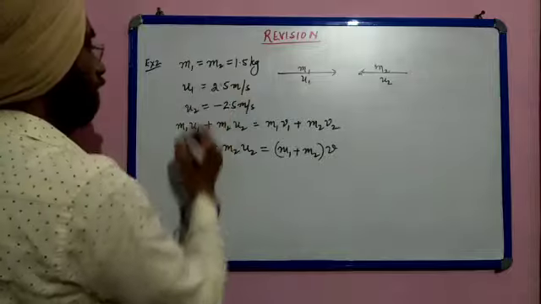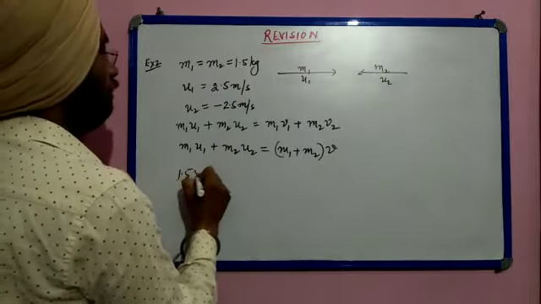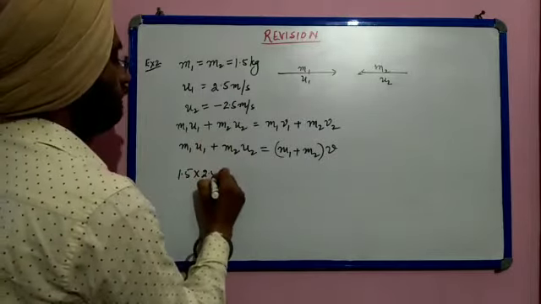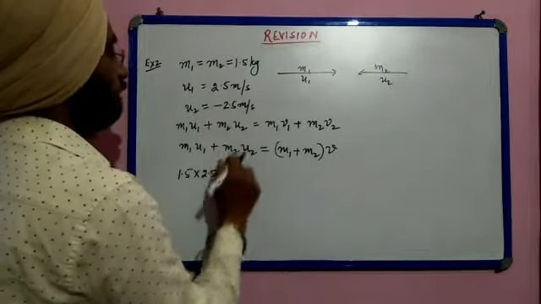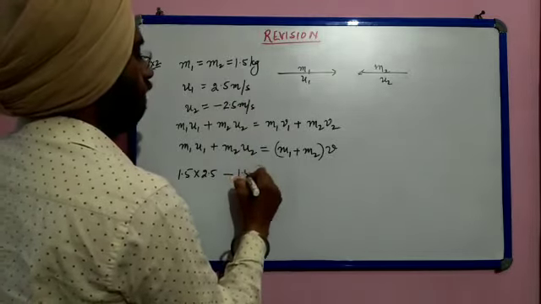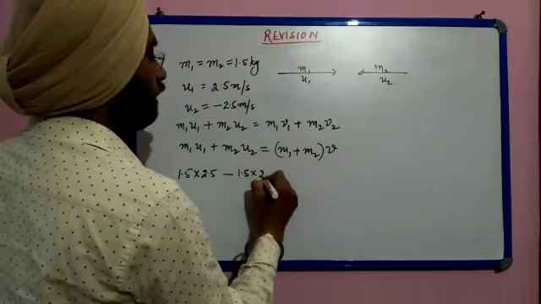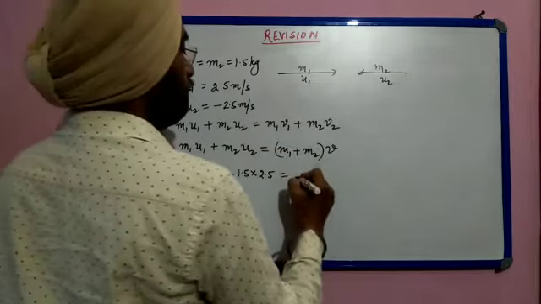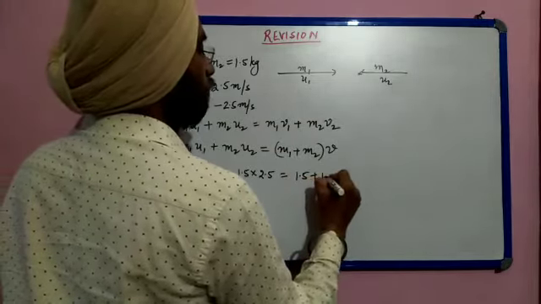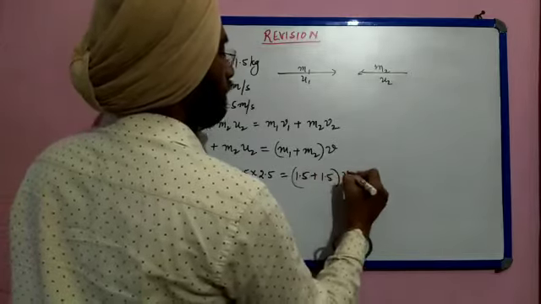Now we are putting m1 is 1.5 into u1 2.5, minus, this minus will come here, m2 1.5 into u2 2.5 is equal to 1.5 plus 1.5 into v.